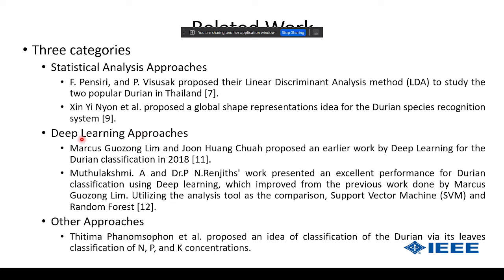Then as time went by, the deep learning perspective came into our field. From 2018, Marcus Guanzon Lim's work could be considered among the earlier work utilizing deep learning for durian classification. Mutalak Sami and others also worked on deep learning, followed by Marcus, who used SVM and random forest in the paper to classify the durian.